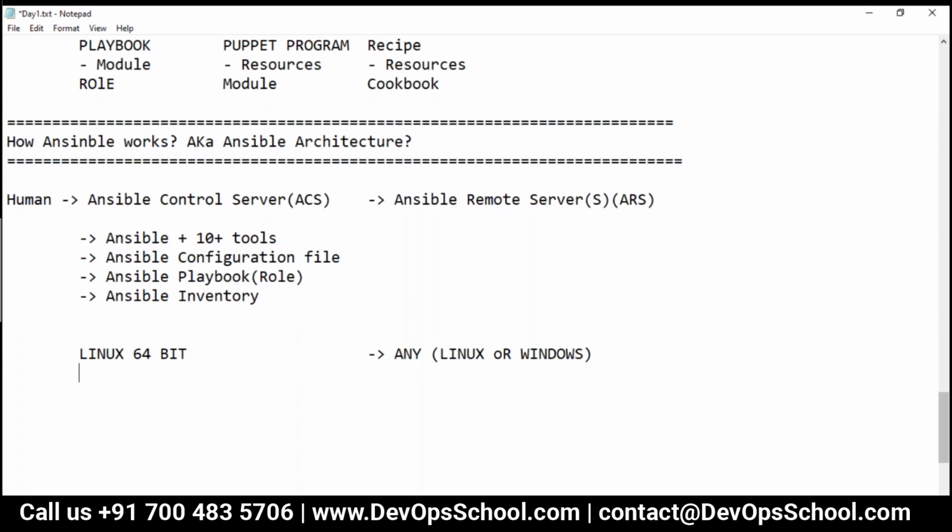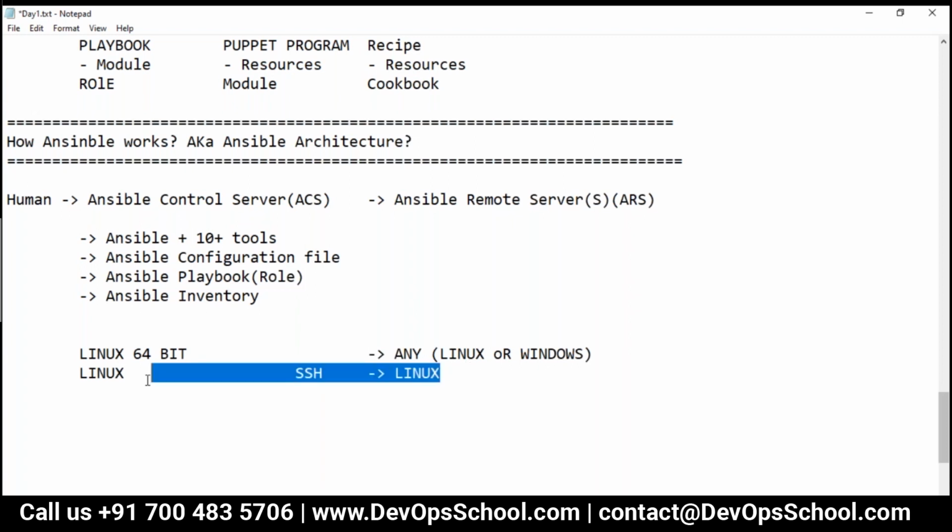Now understand that ACS is Linux anyway, and if ARS is Linux, how do they communicate, which protocol do they use? They use SSH, which is inbuilt in every Linux machine, you know that.